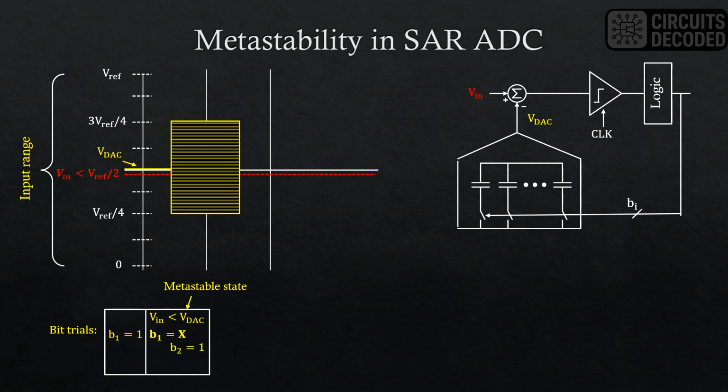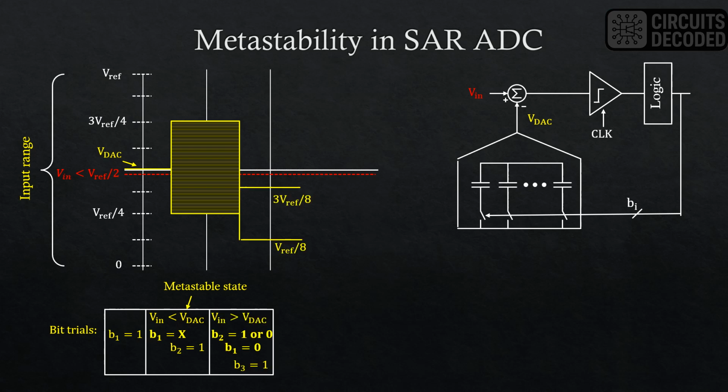Since B1 is between VDD and ground, the switch that connects the B1 DAC capacitor to the reference voltage is neither fully off nor fully on. So the DAC voltage can be anywhere between 0 and Vref over 2. Also for the next bit trial, B2 is set to 1. So VDAC has an uncertainty from Vref over 4 to 3 Vref over 4.